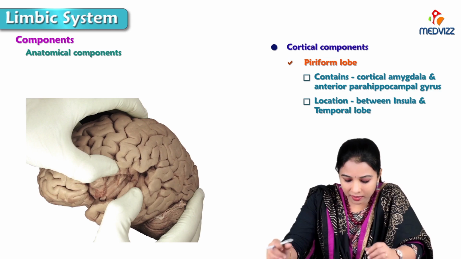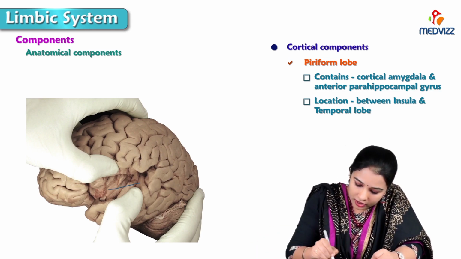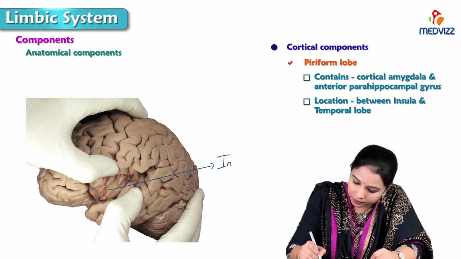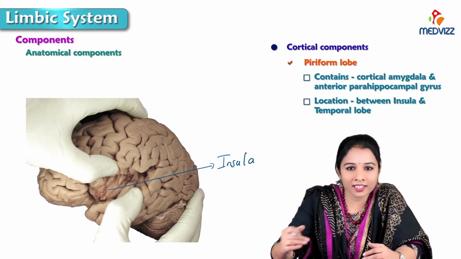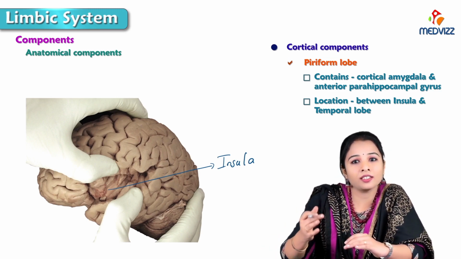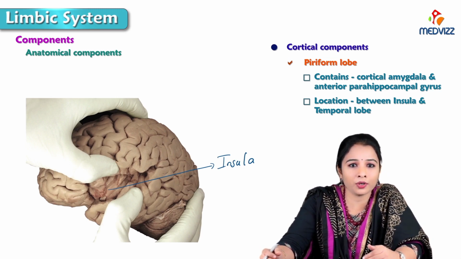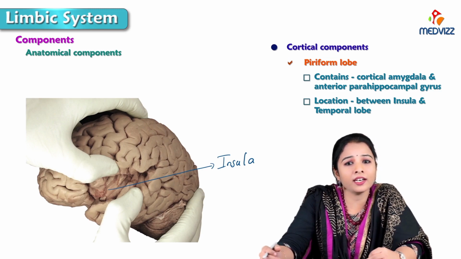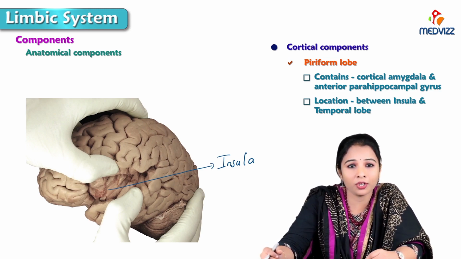Here is a specimen where we separated the lips of the lateral sulcus to show the central lobe or insula. The pyriform lobe is located between the insula, that is a deeper lobe, and the temporal lobe, anteriorly and laterally to the amygdaloid body. I will show you the amygdaloid body also.